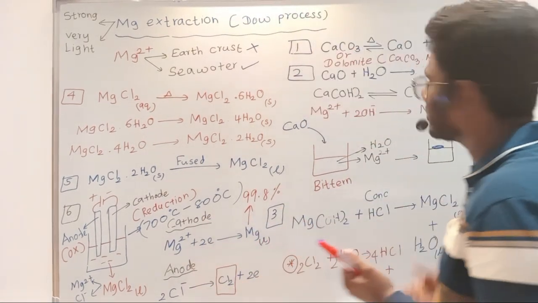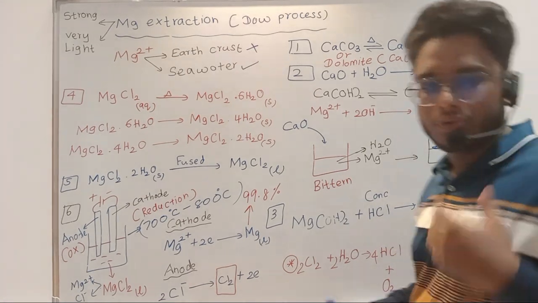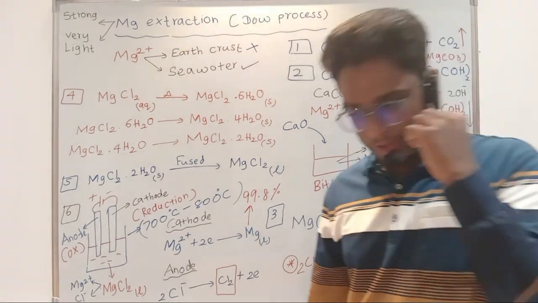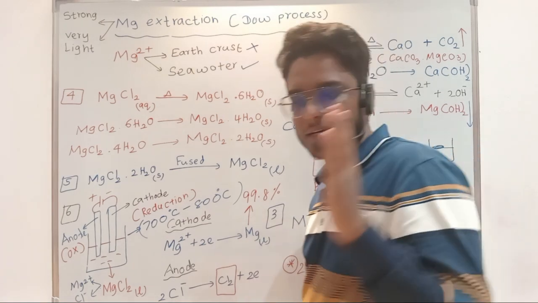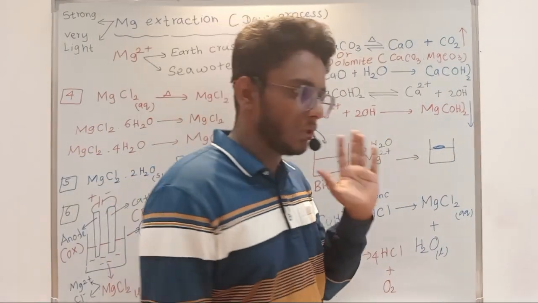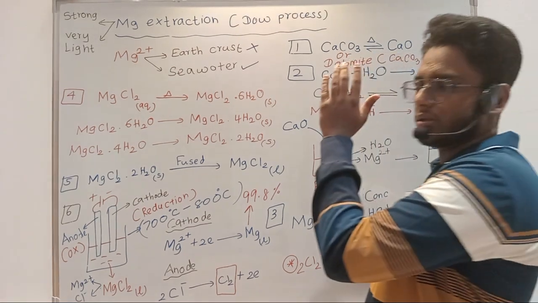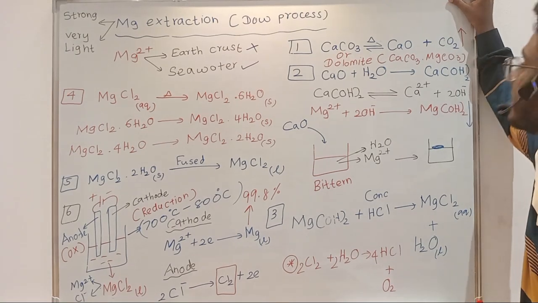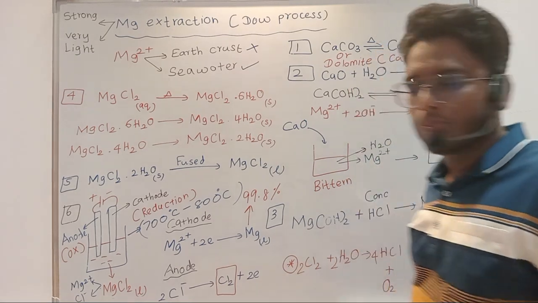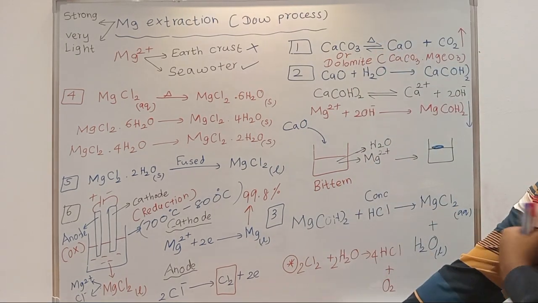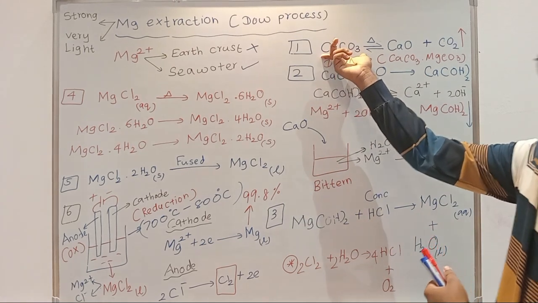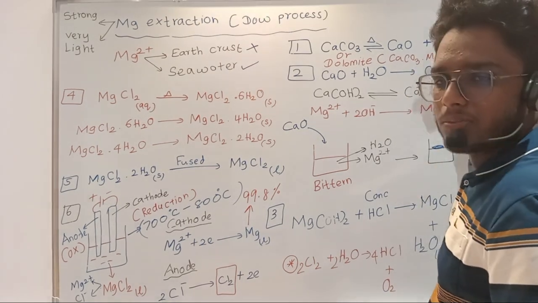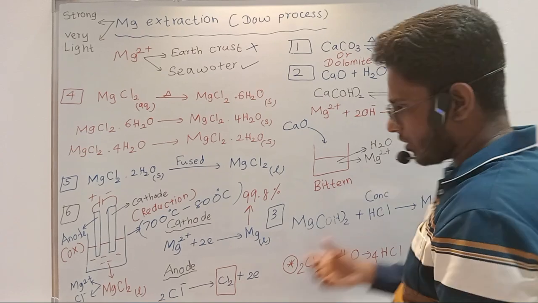Why does it impact the environment? What is the negative impact of this CO2? If you study further in the syllabus, or you might also have knowledge of environment, that is global warming, right? The major gas that contributes to global warming is CO2, right? So here CO2 is produced in this extraction. First is, while decomposing calcium carbonate, CO2 is removed to the atmosphere. Apart from that, you can see you are heating this, right?